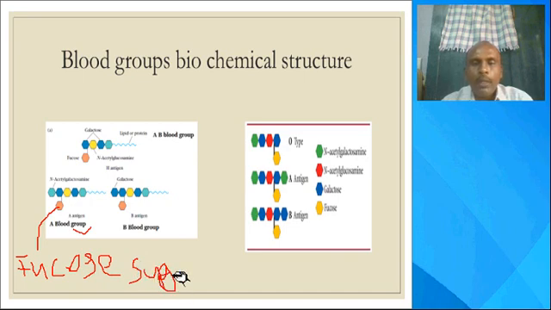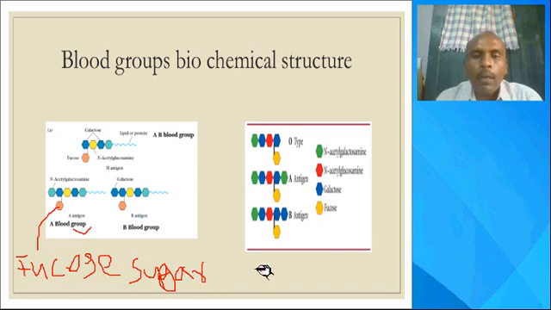On the surface of the RBCs, the glycomolecules are there. Fucose is also a glycomolecule. If only this fucose sugar is there, it is termed as O group. Only fucose sugar alone is there. It is the O group.